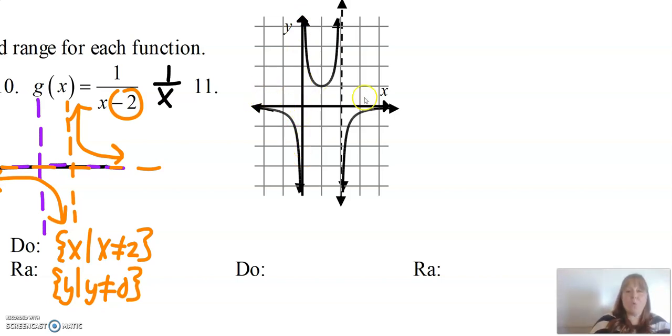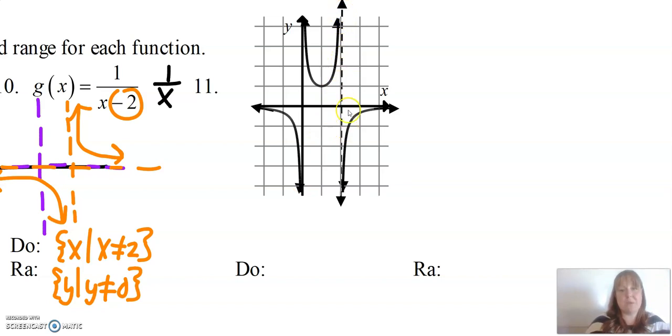Okay, so what values can go in here? Well, let's just think. If I'm like walking along this graph, I could walk all the way along this graph, right? But right here at x equals 0, I can't walk on the graph anymore, right? Like there's an asymptote there and I can't get across it. Okay, so I know for sure I cannot stand on the point x equals 0 and still be on my graph, right? So that's not part of my domain.